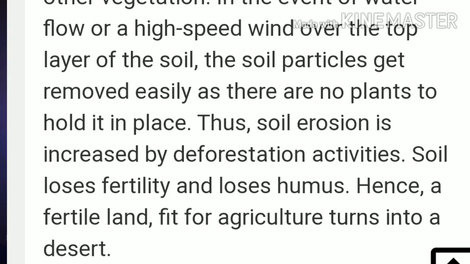Soil loses fertility and loses humus. Hence, a fertile land fit for agriculture turns into a desert, and this affects the life of villagers, because the life of villagers depends on agriculture.